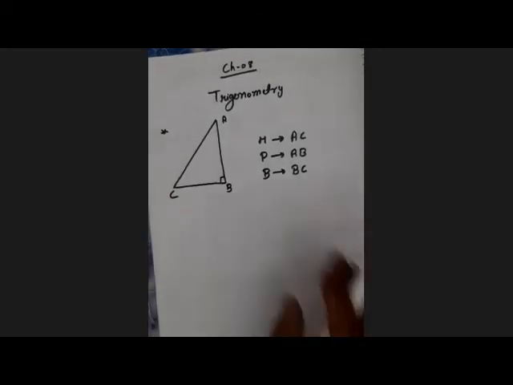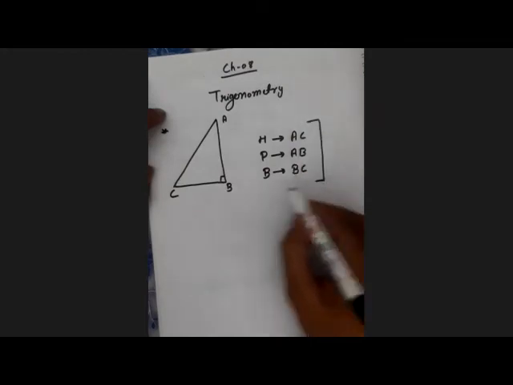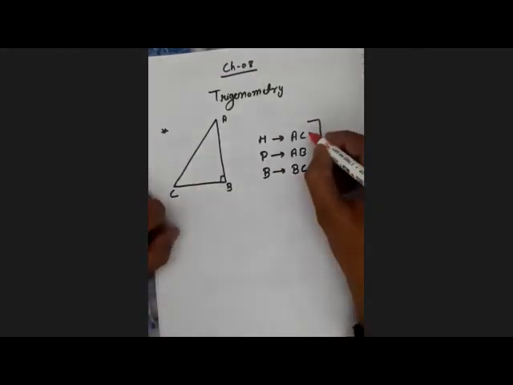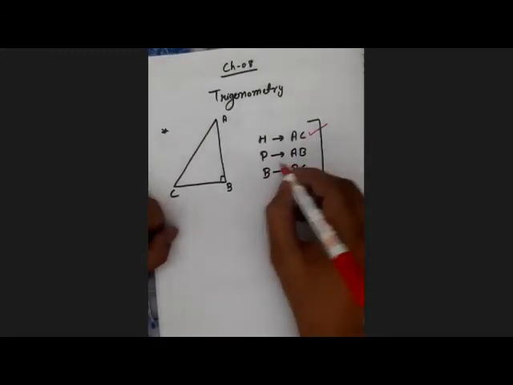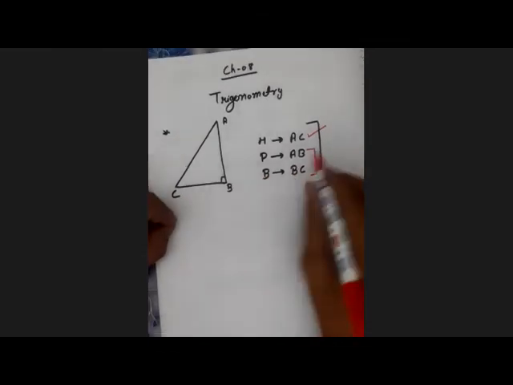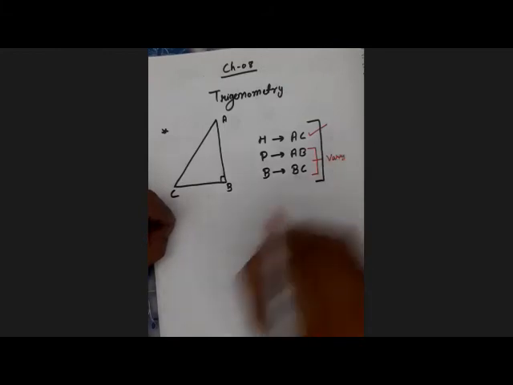Now, beta, there is some correction. Your answer is correct, but only the hypotenuse answer is definitely correct. The perpendicular and base answers may vary, right? How can this answer vary?